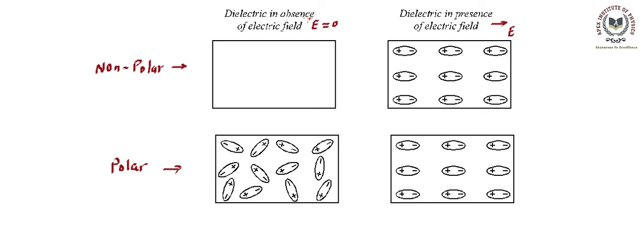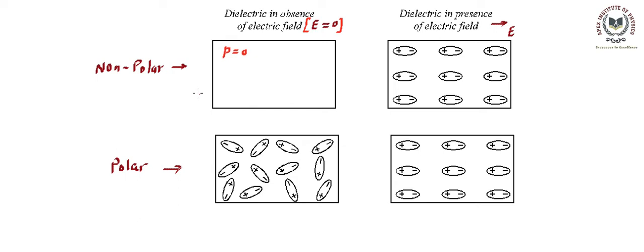That means E is zero, so there is no field existing. We know a single molecule is going to have a zero dipole. So if you talk about the electric dipole moment of any molecule, it is going to be zero. And we know there are going to be a very large number of molecules present over here.